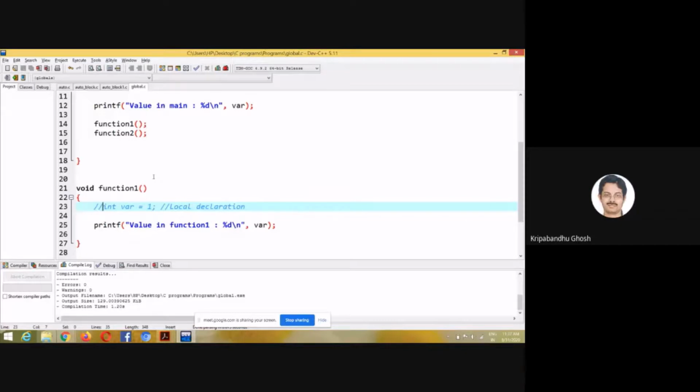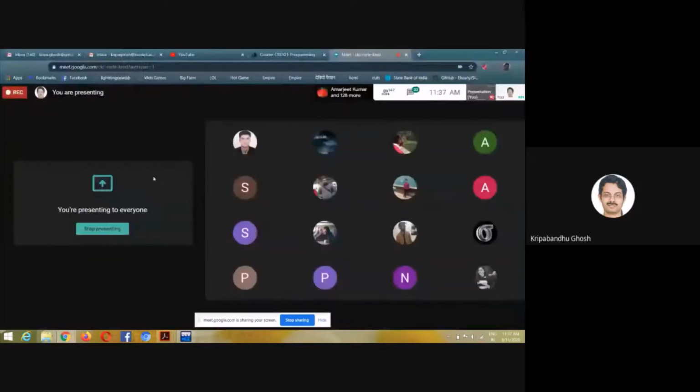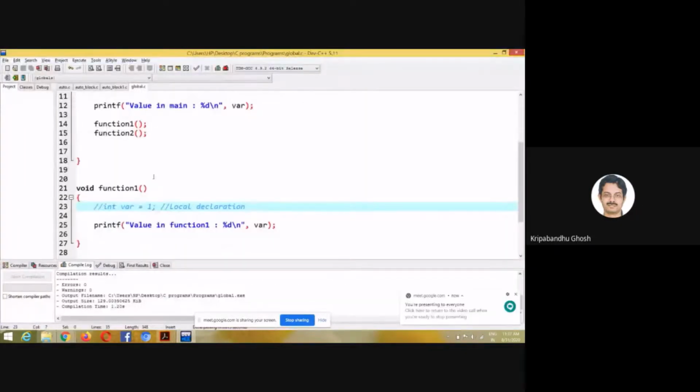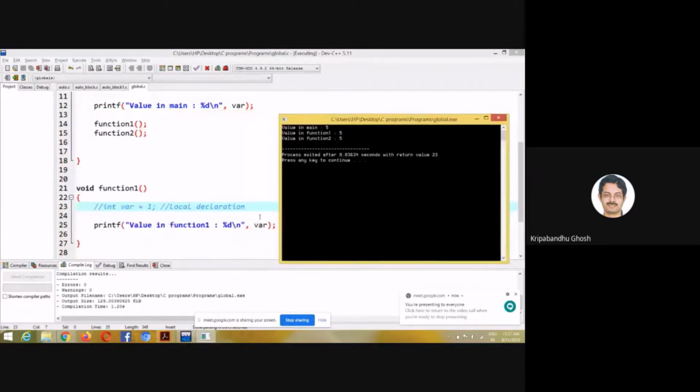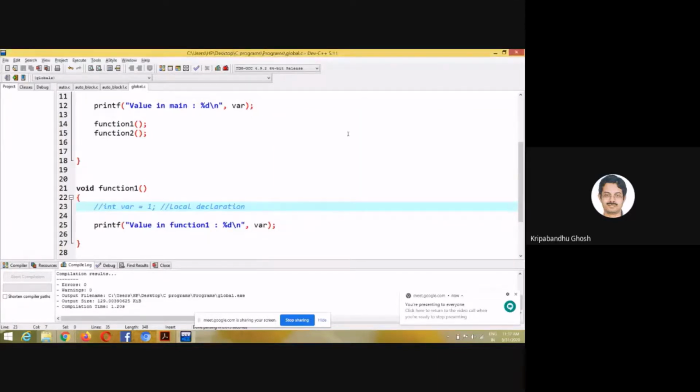If I run this code, you see the value in function 1 is 5 now. It's not 1 because now it is accessing the global variable. So for local and global variable, I repeat, the local variable has the highest preference, irrespective of the other variables present.